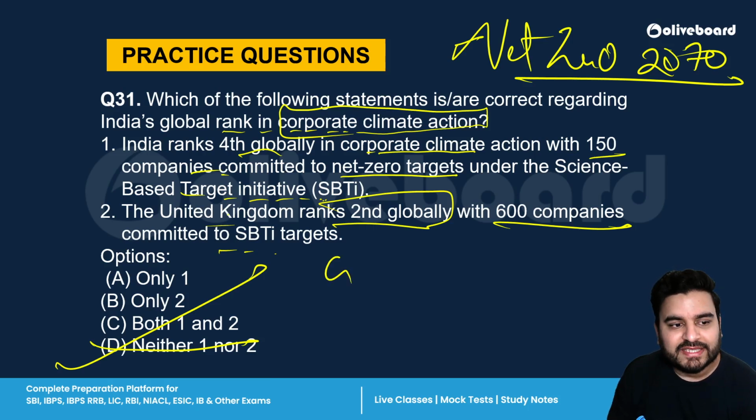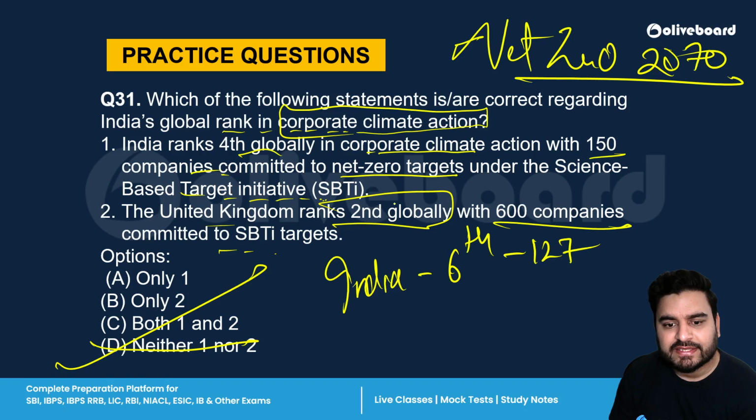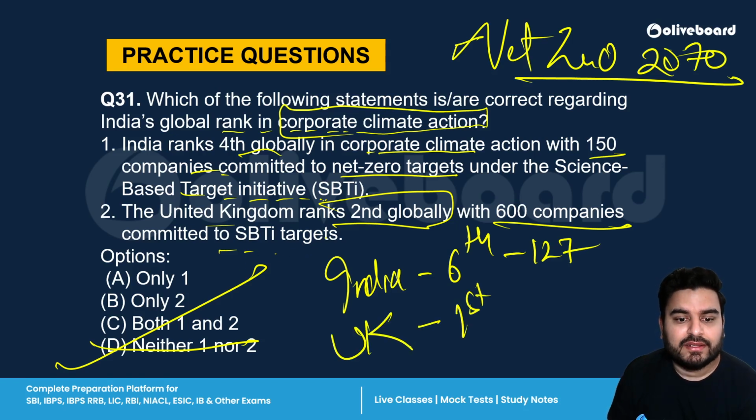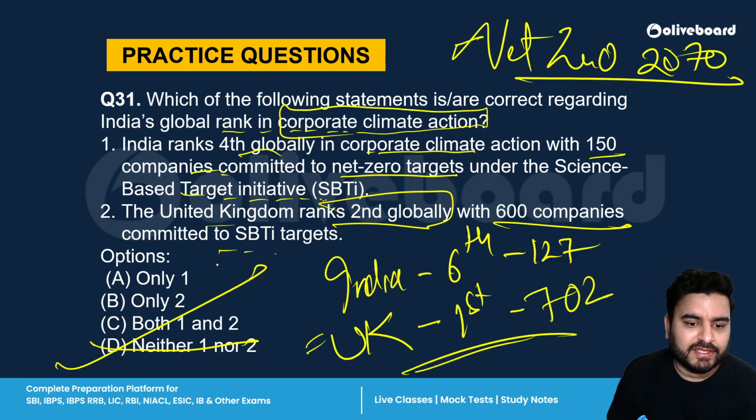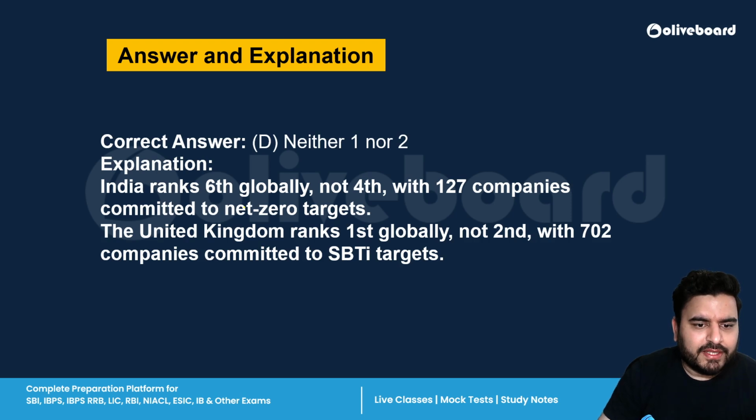Why? Because India is not ranked 4th. India is ranked 6th with 127 companies. UK is number 1, not 2nd, with 702 companies. Okay, so remember this thing. Chalo, very factual question again. Right? You can read it from here. D, neither 1 nor 2.